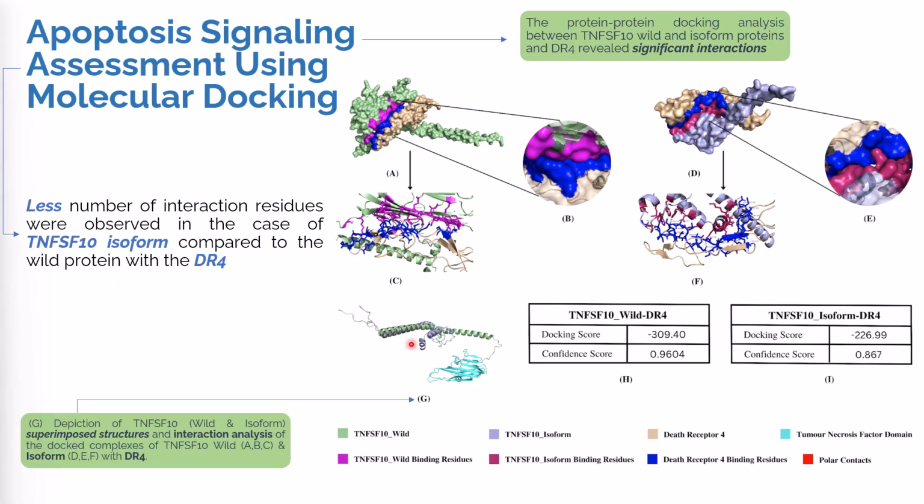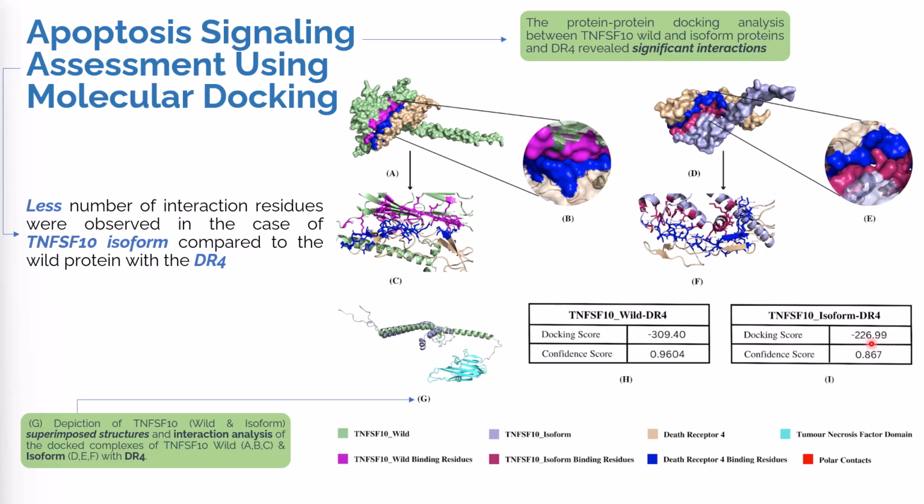Over here, we produced the isoform protein structure and the original protein structure, and we superimposed them. We can see there is a clear difference because the isoform protein was smaller in residue size as compared to the original wild type protein. After docking, we saw that the wild protein had a score of -3. The more negative the value, the better the binding.